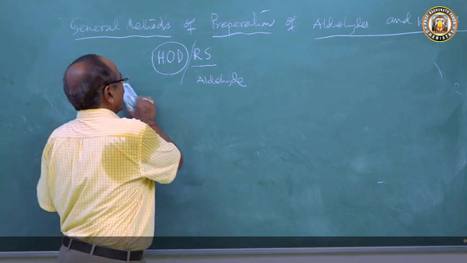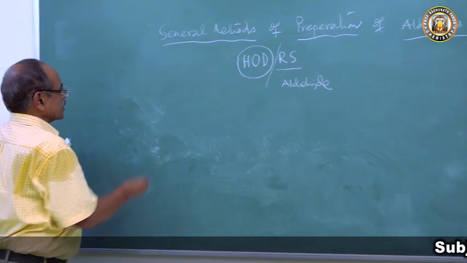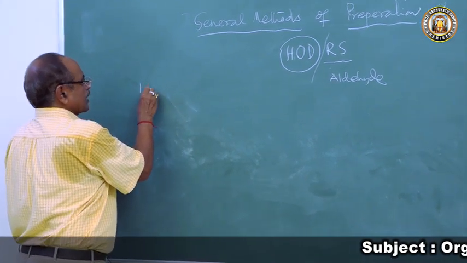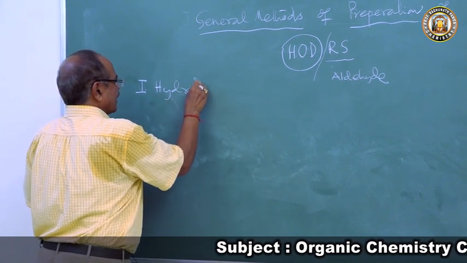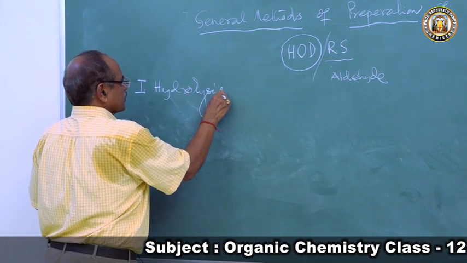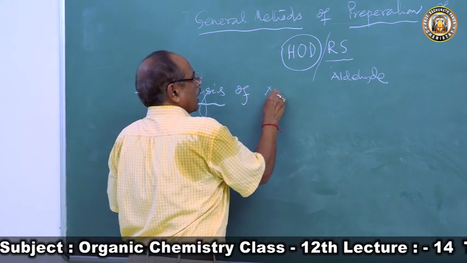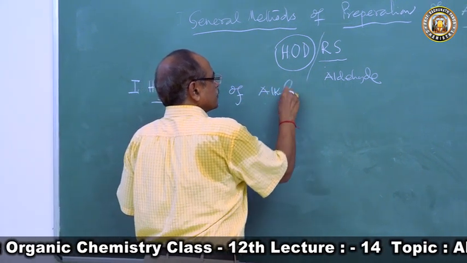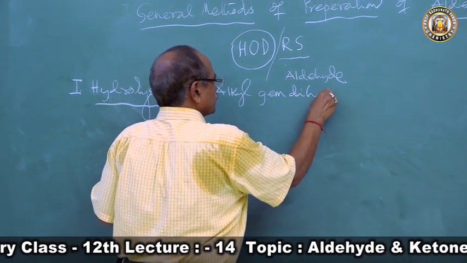Now, these aldehydes and ketones can be prepared by the following methods: HODRS. What is HOD? Now, H is hydrolysis. Always in my mnemonics, the H stands for hydrolysis of alkyl gem dihalides.